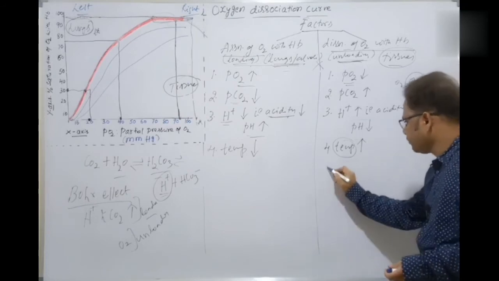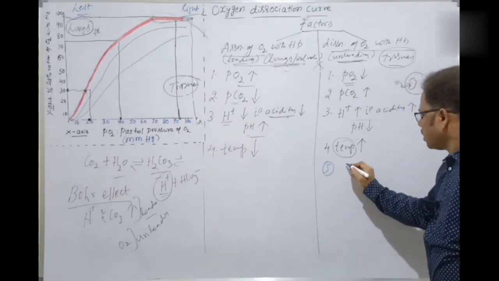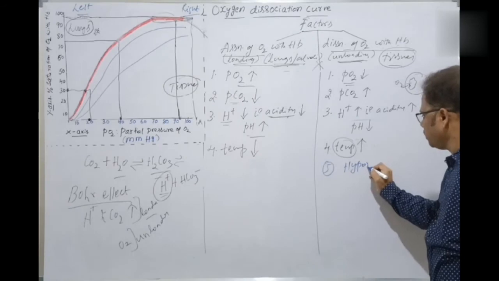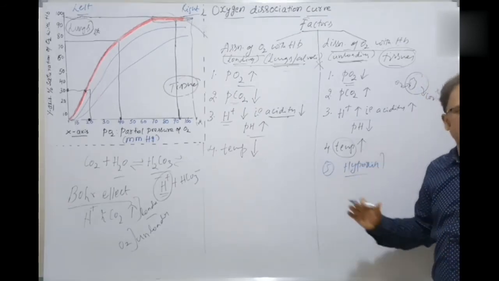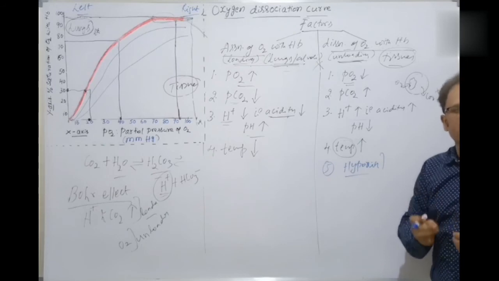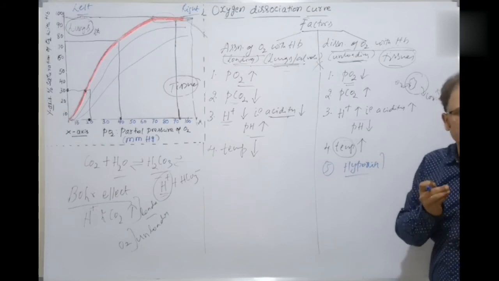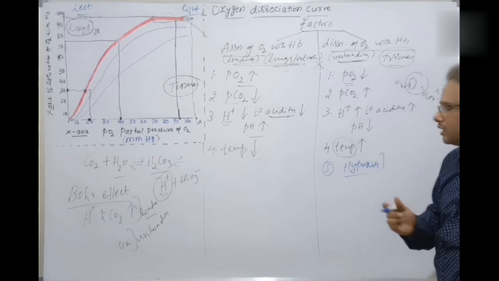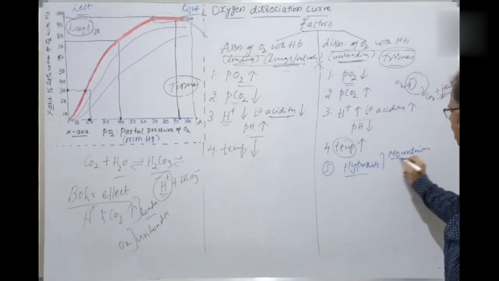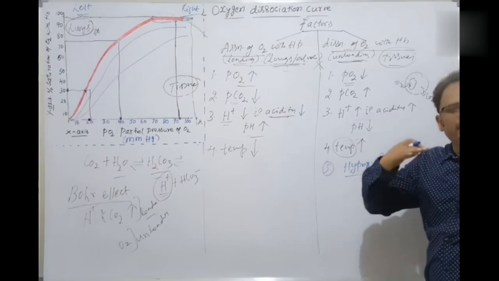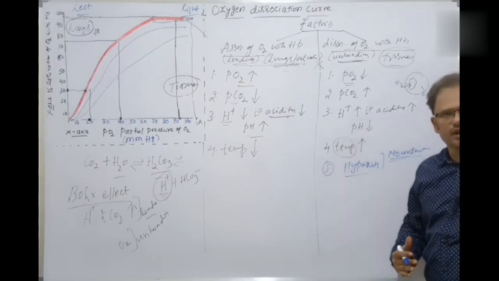The fifth factor is hypoxia situations. Hypoxia. What is hypo? Hypo means lesser. Oxia means oxygen. Lower levels of oxygen are seen at which places? At higher altitudes, like mountain peaks. For example, 5,000 meters above sea level, or 6,000 like this.